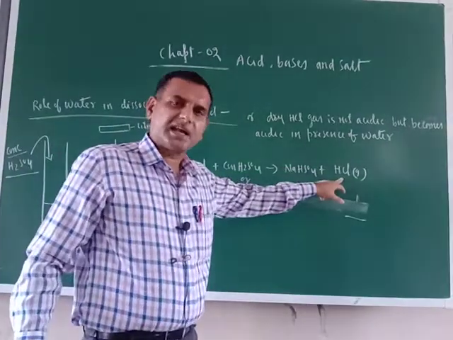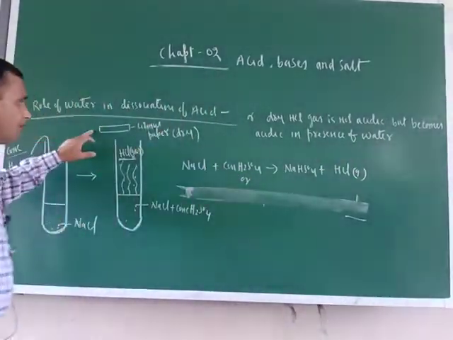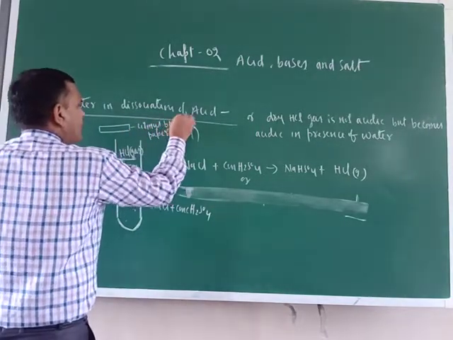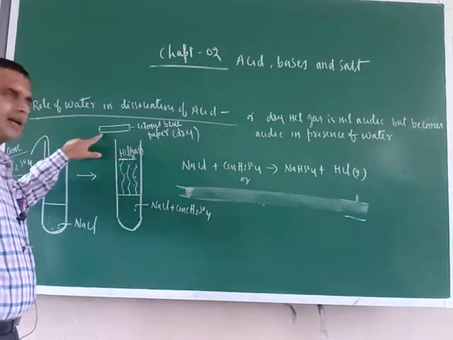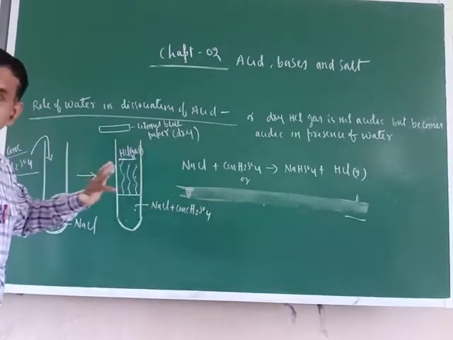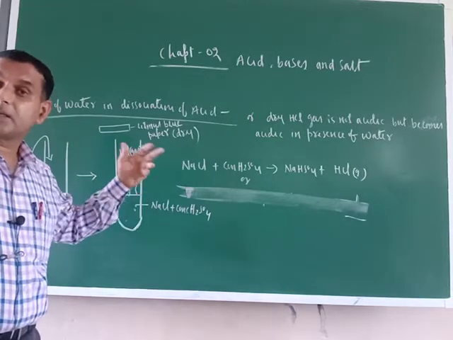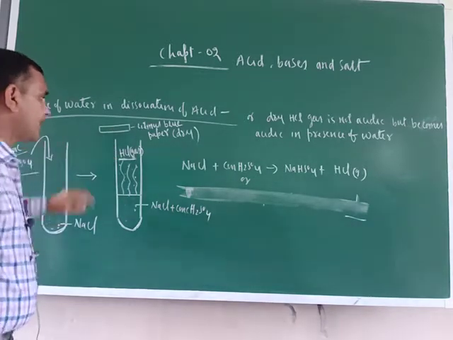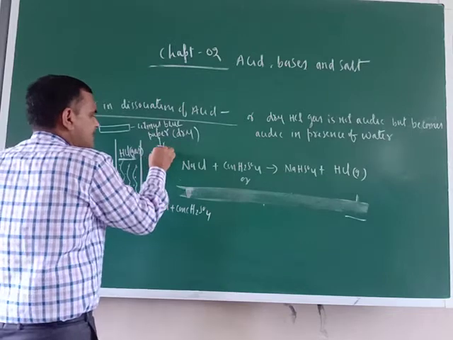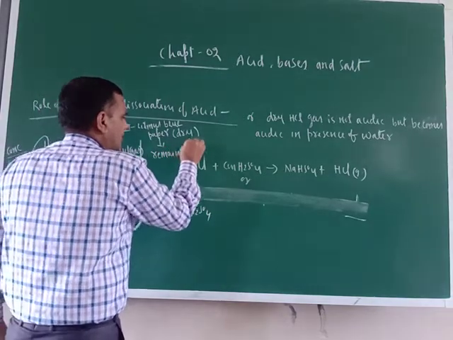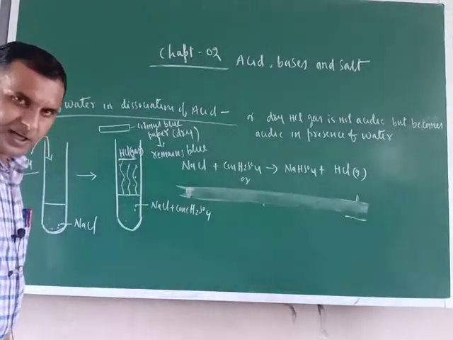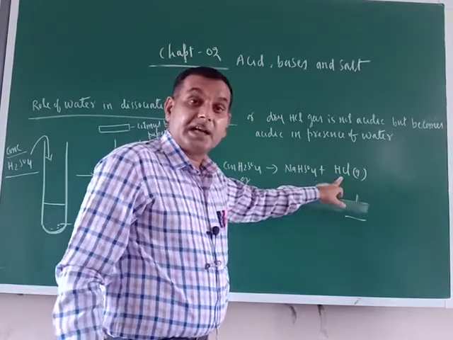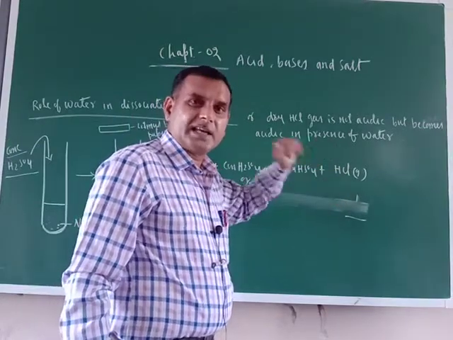But this HCl gas is dry. Now bring litmus paper here. Which litmus paper? Blue litmus. In presence of acid, blue litmus paper turns red. But just see, this blue litmus paper remains blue. It does not change into red. Why? Because this HCl gas which is coming out in this reaction is dry. Dry HCl gas.